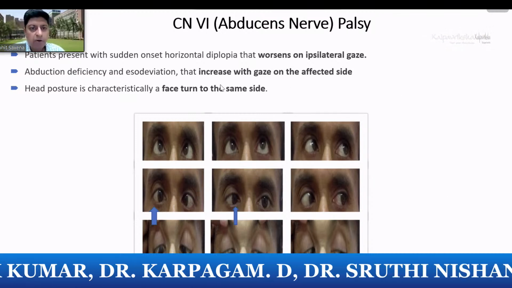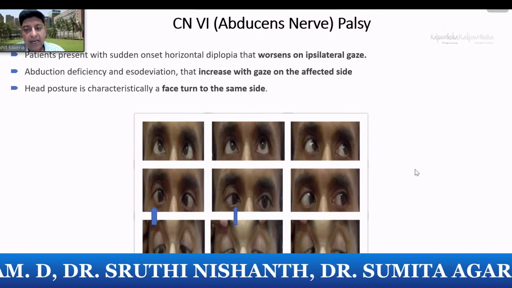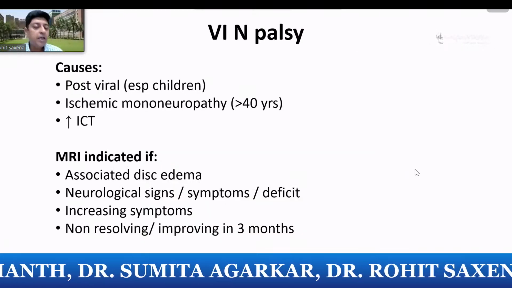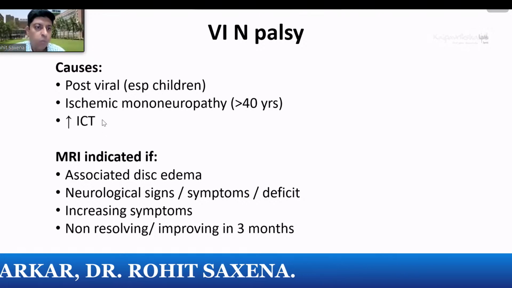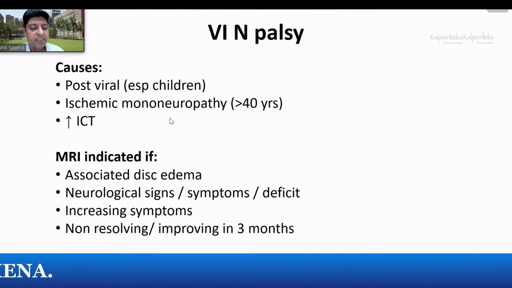And the patient will present often with a face turn. So he's going to have a face turn to the right so that his eyes are aligned in levoversion. This is the most common horizontal incomitant strabismus. You can have a lot of causes. In children, it's often viral. In adults, it could be secondary to an ischemic mononeuropathy, secondary to systemic disorders like diabetes, hypertension.